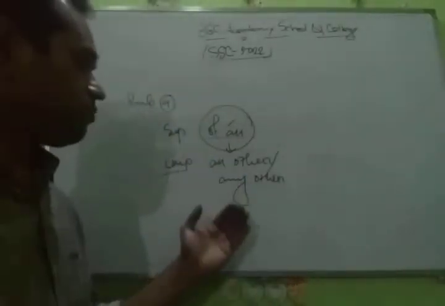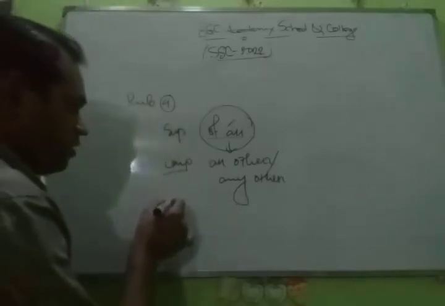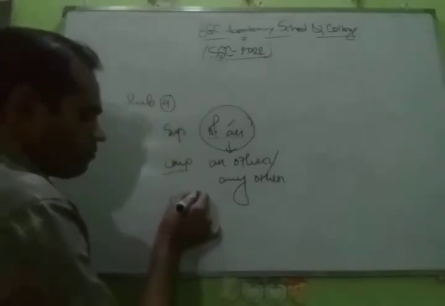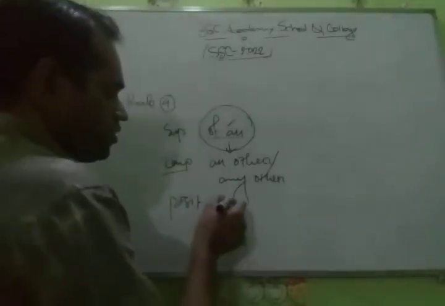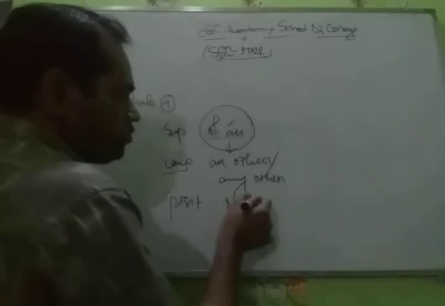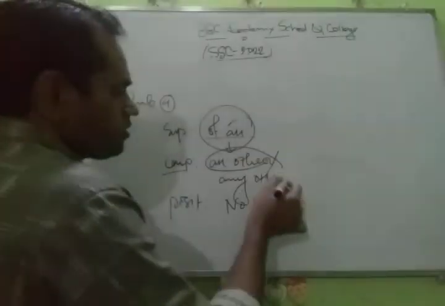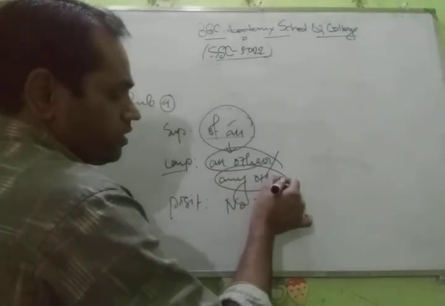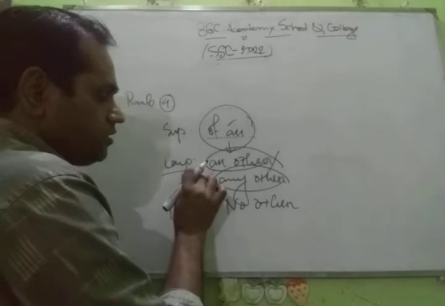Then to transform or convert this line into positive degree, we have to use "no other" instead of "all other" or "any other."